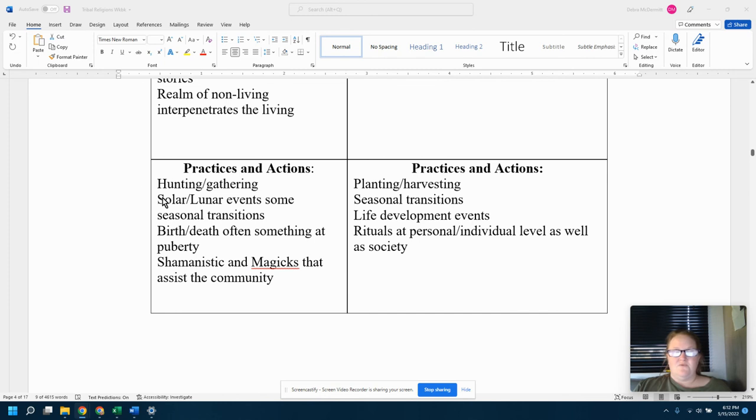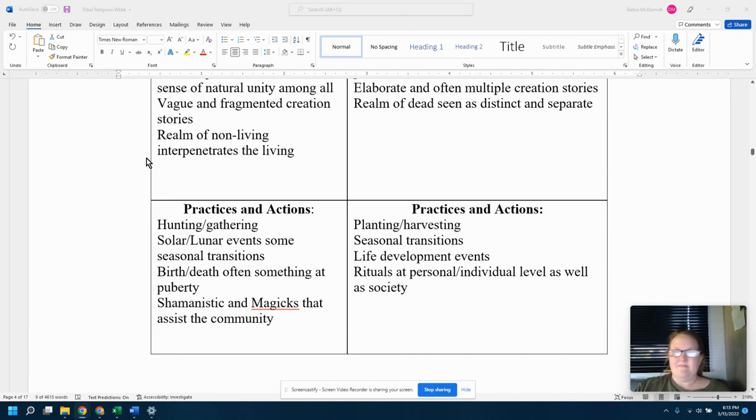Practices and actions. Of course, we're moving from hunting and gathering to planting and harvesting. Solar and lunar events some, and then we start seeing seasonal transitions taking on more important roles. The reason for the seasonal transitions, and solar and lunar events are still important in archaic, but these seasonal transitions play a big role because now we're planting and we're harvesting.